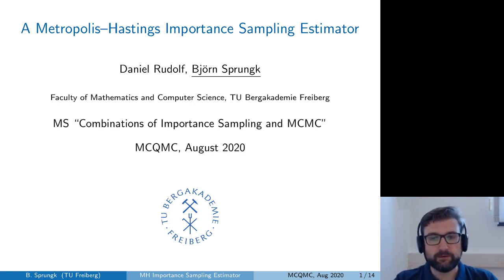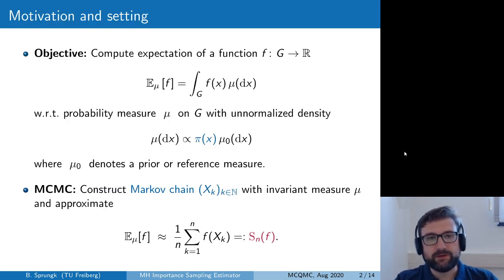But before we go into details, let me first introduce the main motivation and the main setting in this talk. So as usual, we would like to compute expectations of quantities of interest, or functions f defined on a measurable set G, taking real values. And we would like to compute expectations with respect to a certain target or posterior probability measure mu on G, which itself is given via an unnormalized density pi of x, which is a density with respect to a reference or prior probability measure in the Bayesian setting.